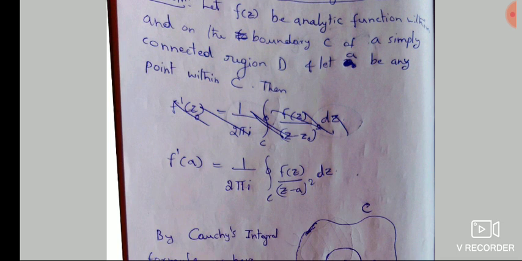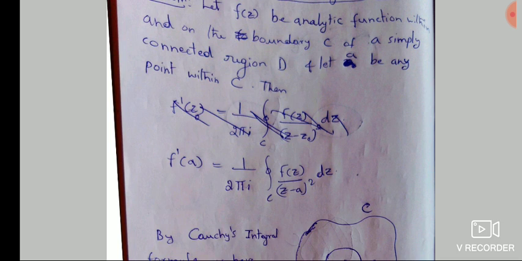So see the statement. Let f of z be an analytic function within and on the boundary C of a simply connected region D. We have to write simply connected region, but in some definitions they omit this; they take it as a default. So, simply connected region D, and let a be any point within C. Then f dash of a is equal to 1 by 2 pi i times the integration along C of f of z divided by z minus a whole square.